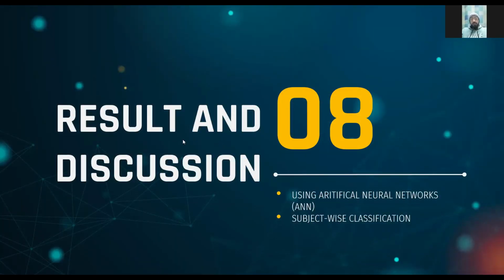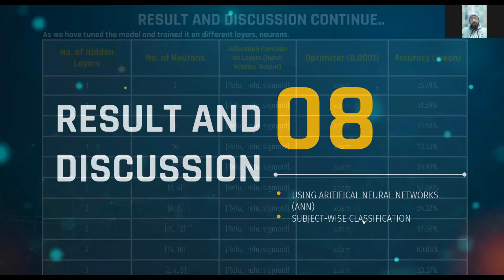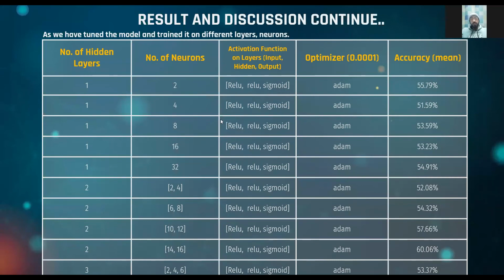Coming toward the results and discussion, we use the artificial neural network, that is ANN, and we use subject-wise classification. Like we use 23 people for one video game. Here you can see the number of neurons, number of hidden layers, and the activation function for the input, hidden and output layers, the optimizer, and the accuracies.